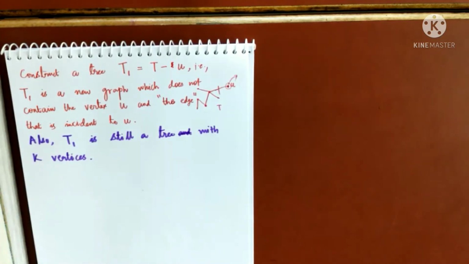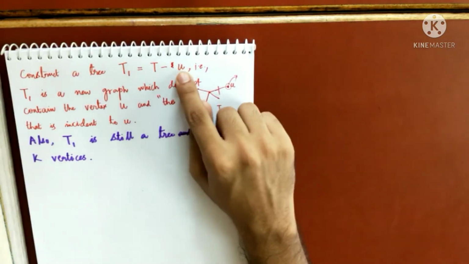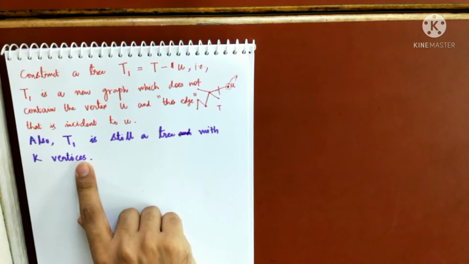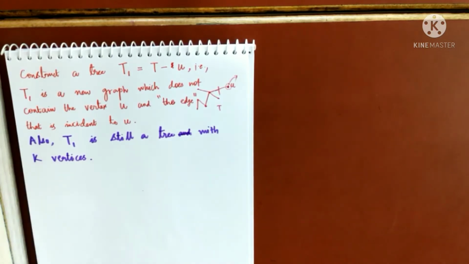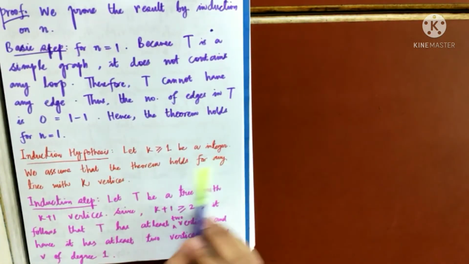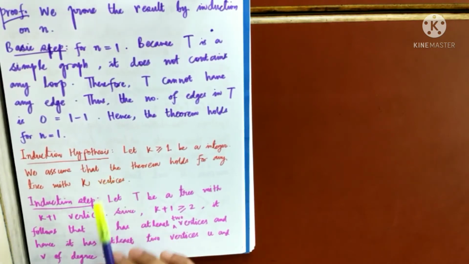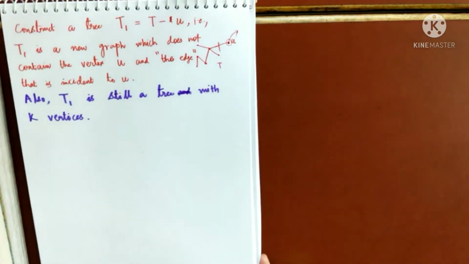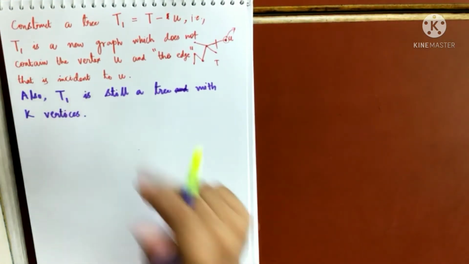Am I clear up to here? Please ask if you are facing some problem. So originally the tree T has k plus 1 vertices, but I am removing one vertex now. So T1 is still a tree with k vertices, right? So apply the induction hypothesis. What was the induction hypothesis? Assume that the theorem holds for any tree with k vertices. So by the induction hypothesis, we are assuming that the theorem is true for any tree with k vertices.